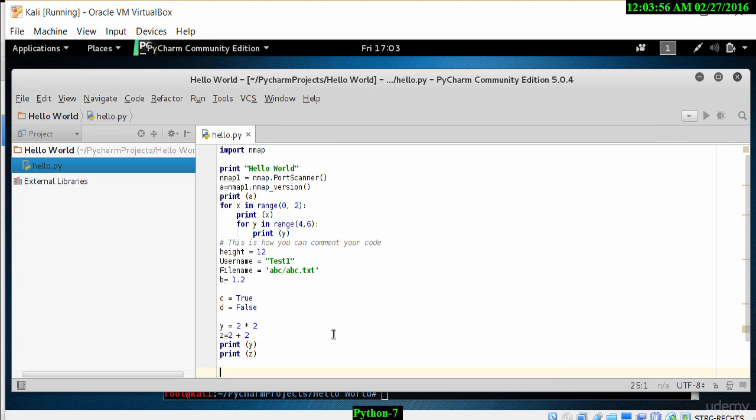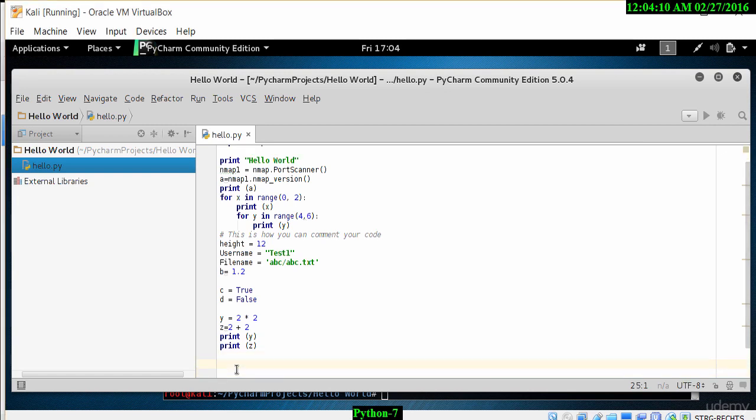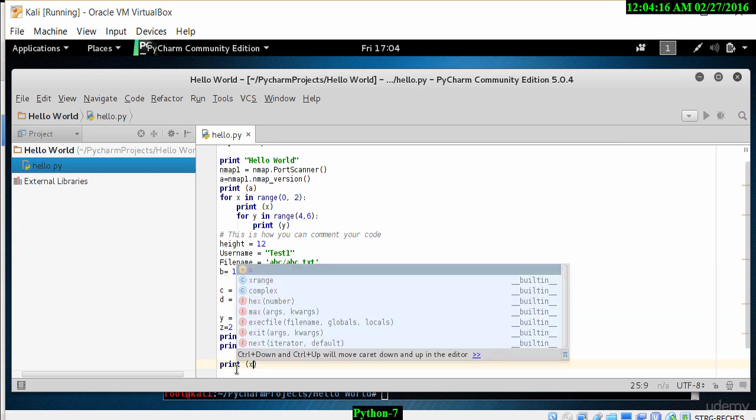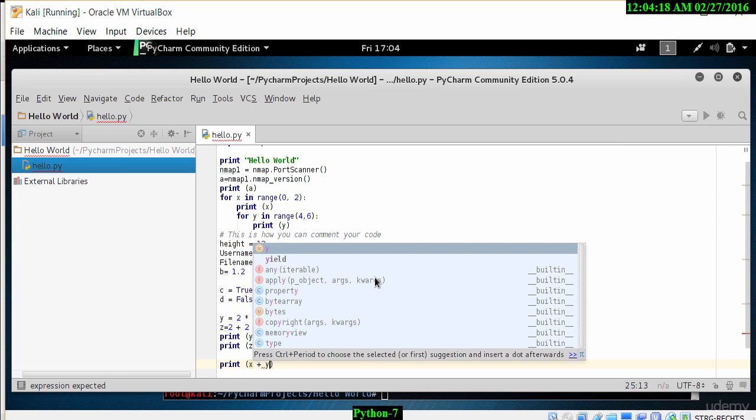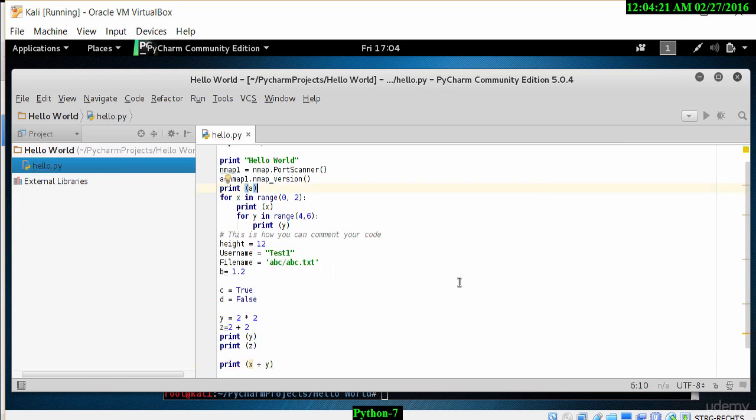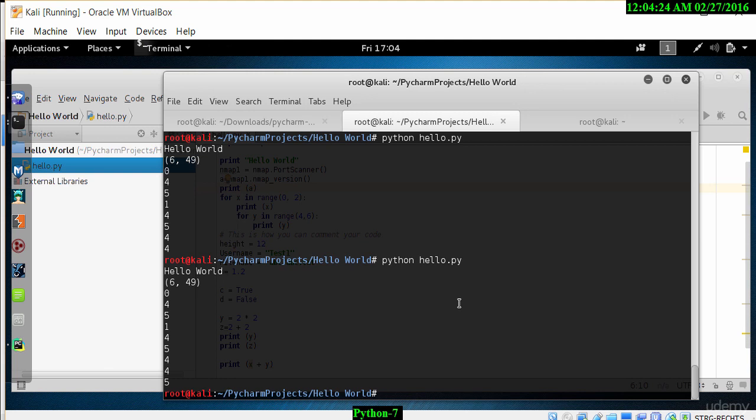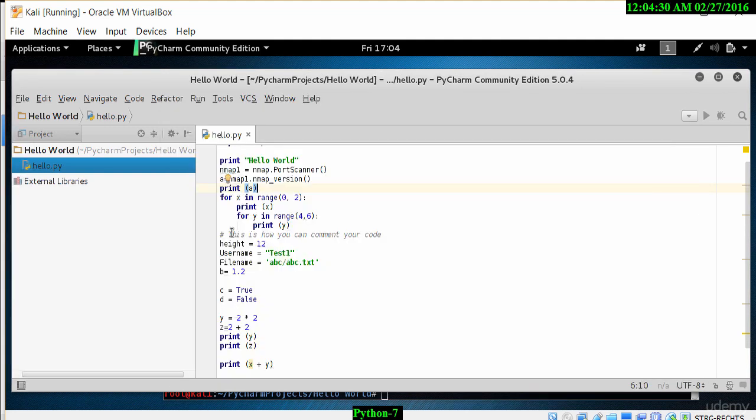Now let's look at whether we can add two variables together. Let's see how we do that. We can type in here, let's print the value of x plus y. Let's run this and see how that appears. If I print this, it should get, oh, it's giving us 5. I know the error. I've used x. X is from further up, which was a value of 1. So I need to change this. It's z plus y. Now, if we run this again, we should get the value of 8.